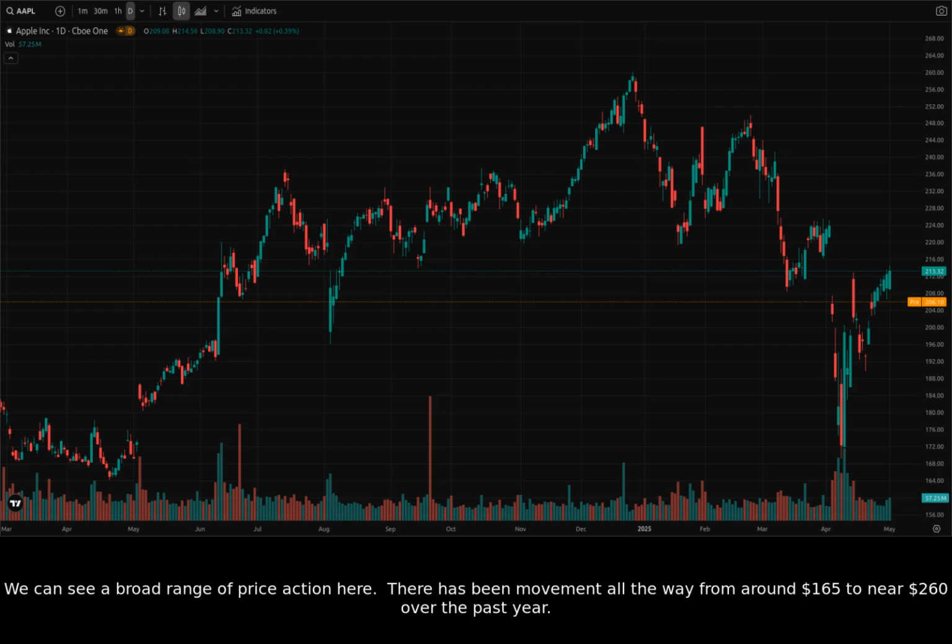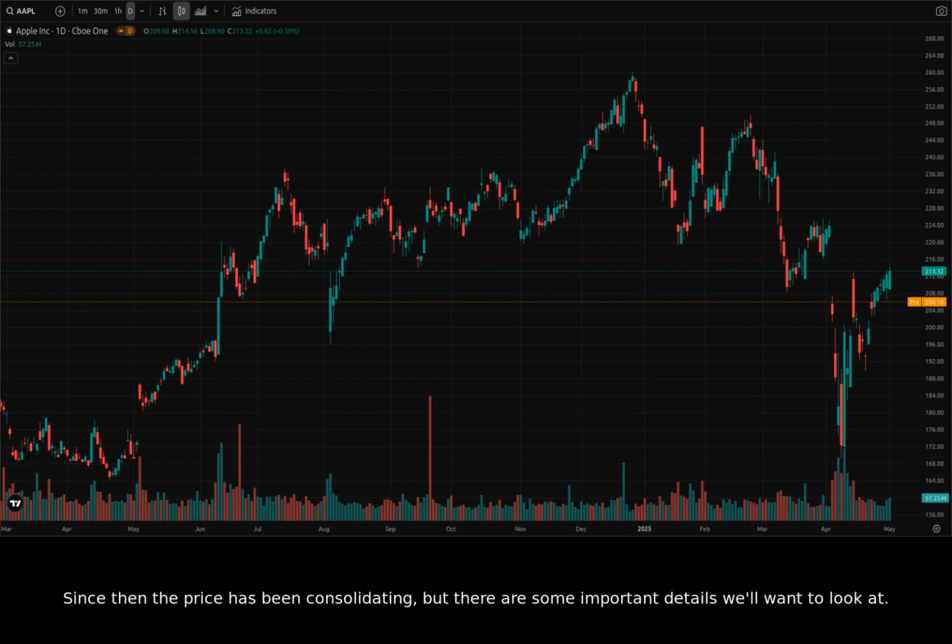We can see a broad range of price action here. There has been movement all the way from around $165 to near $260 over the past year. We can see a recent attempt to break back upward towards that 260 resistance level, but it got rejected around $247 around February. Since then, the price has been consolidating, but there are some important details we'll want to look at. Let's start by zooming in on a specific range of candles.